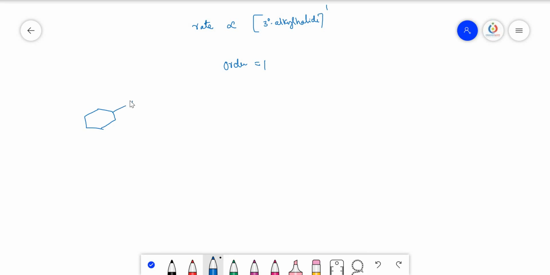From this example you will understand what I am going to discuss, one exceptional case. So when you use some aqueous KOH, immediately two products are formed, because it is a tertiary alkyl halide.